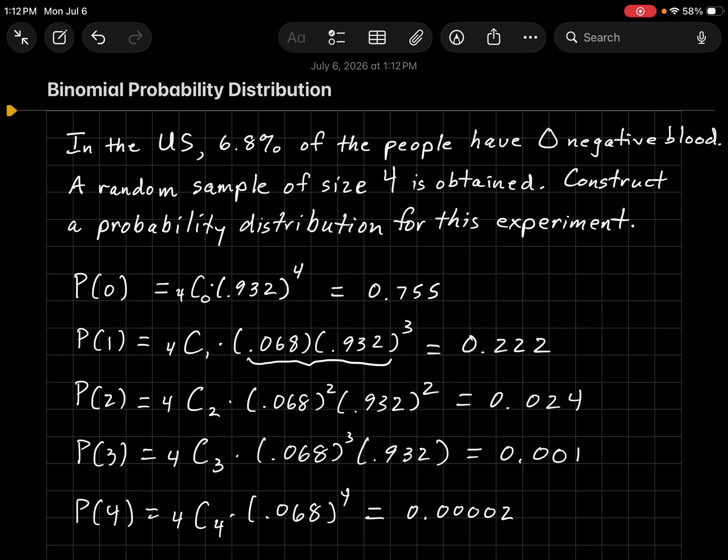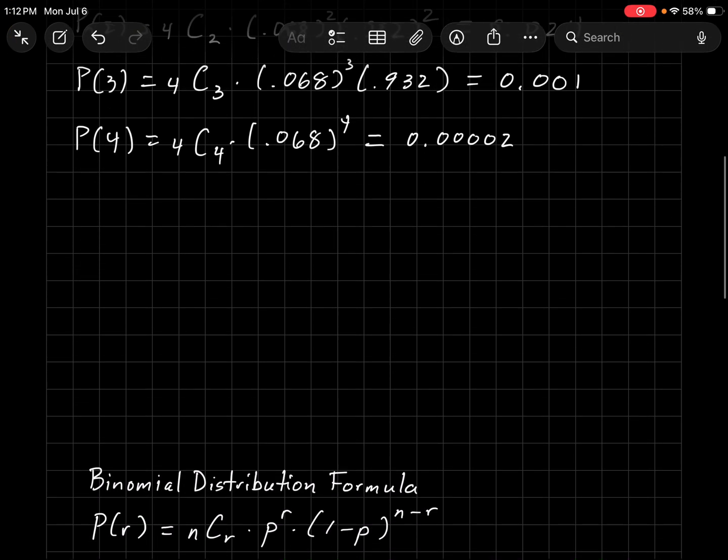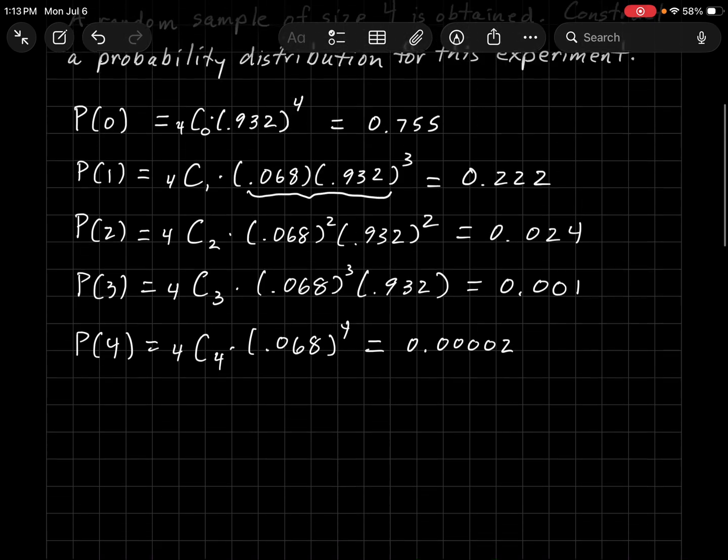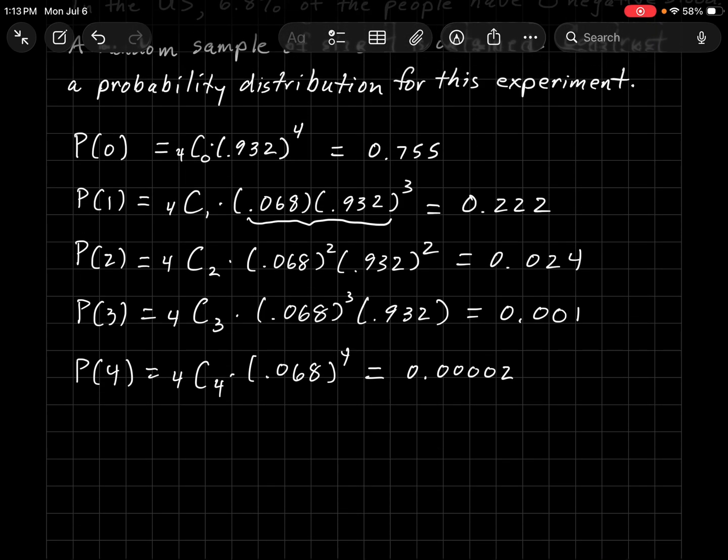So hopefully you understood what we did using ideas we've used before. I'm now going to show you the formula, which is the following. And if I had just given the formula to you, you might think that's pretty confusing. But I want you to think back and notice this is exactly what we did above. Or you don't even need to use this formula if you understand what we did before, above here.